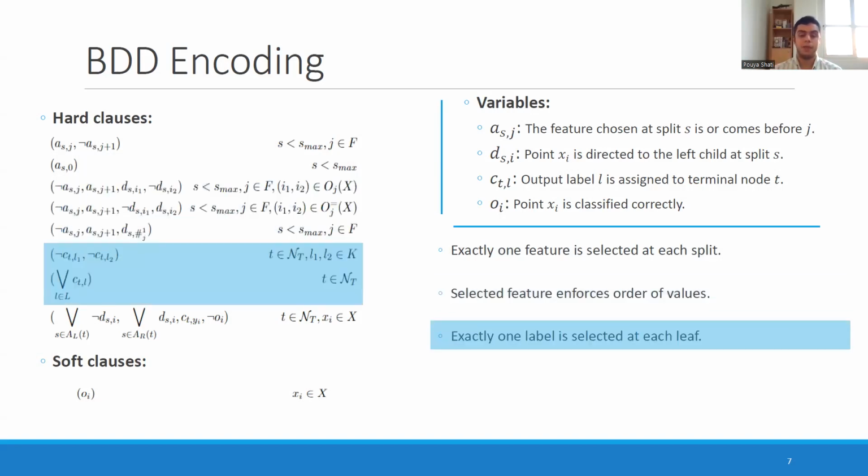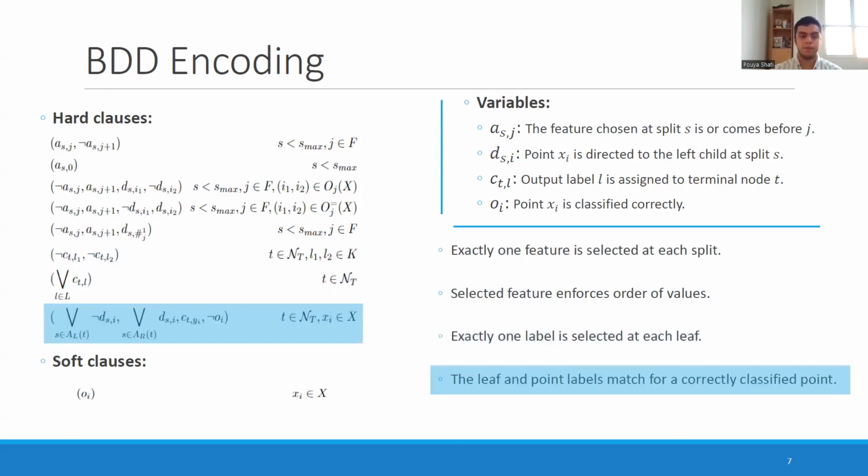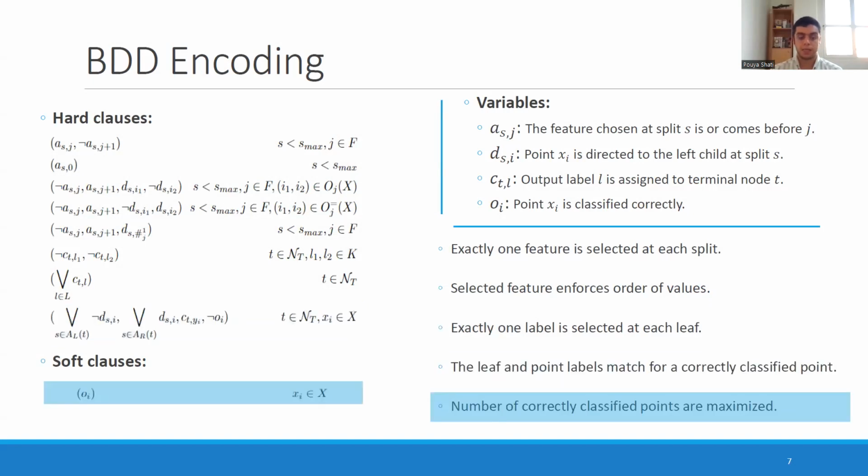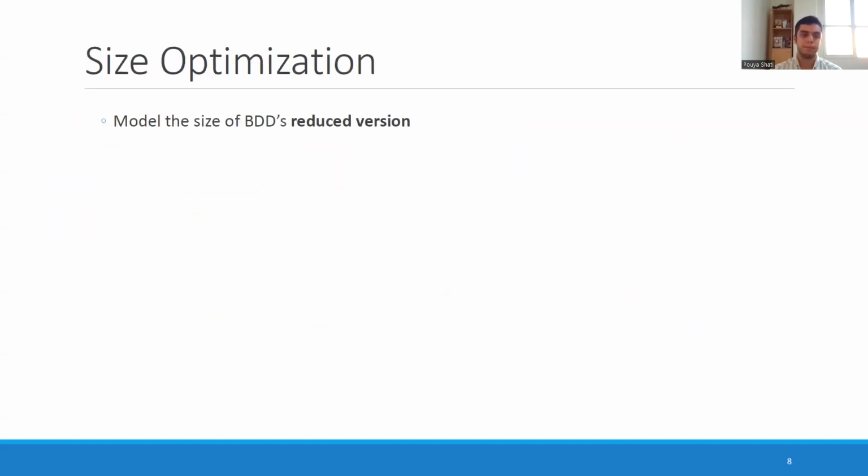The third family makes sure that exactly one label is selected at each leaf. And lastly, the fourth family tells us if we are claiming a point to be correctly classified, the label that the point has needs to be the same as the label of the leaf that the point ends up in. And lastly, for our soft clauses, we're basically just trying to maximize the number of points that are being correctly classified. Now, on to the second encoding.